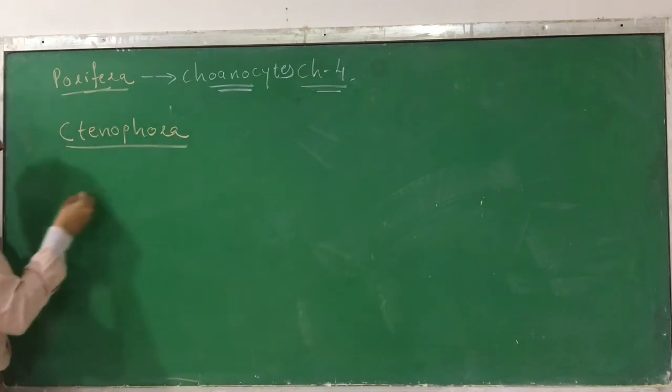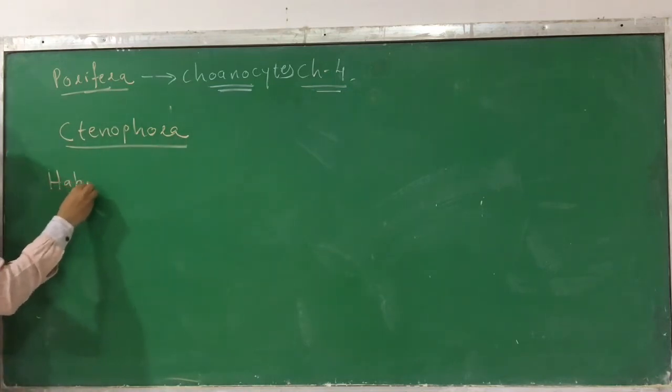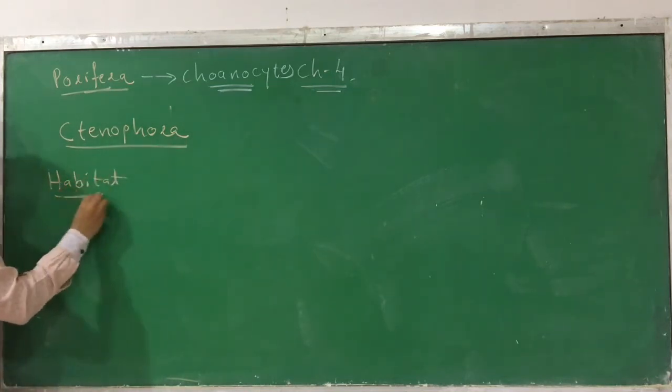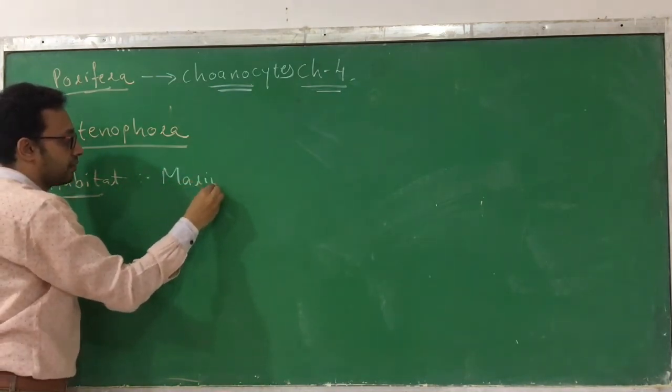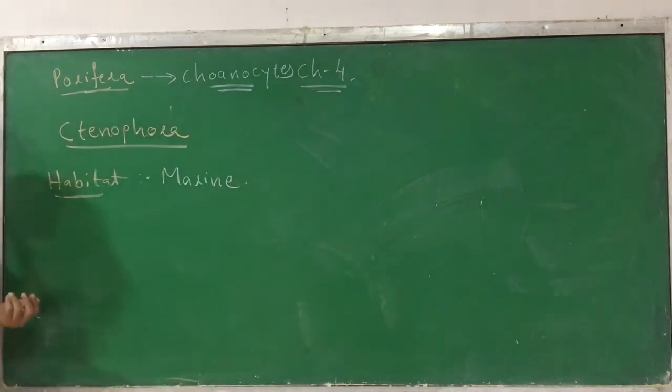In the Ctenophora, what is their habitat? They are found in marine, that means they are found in sea water.